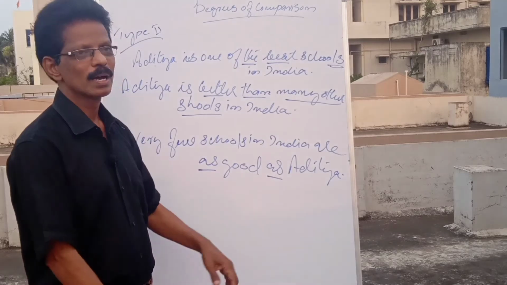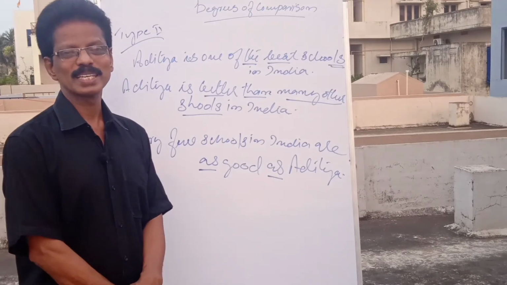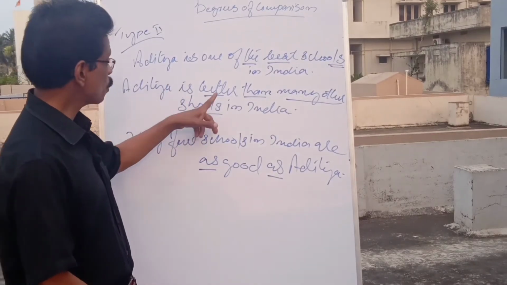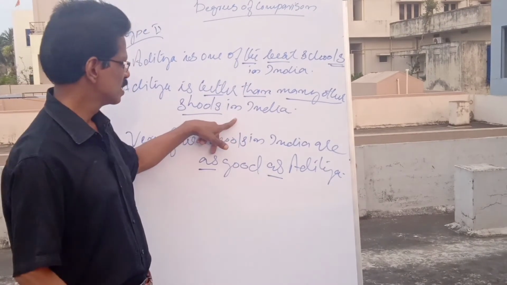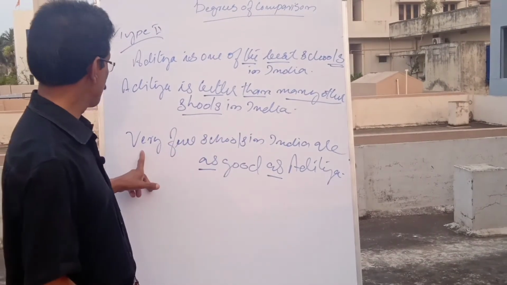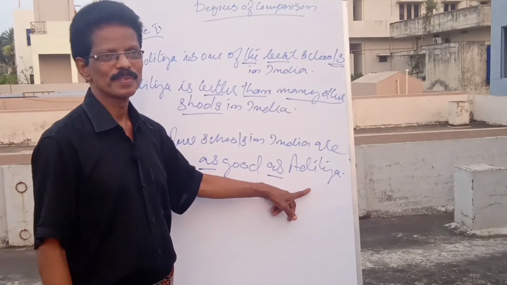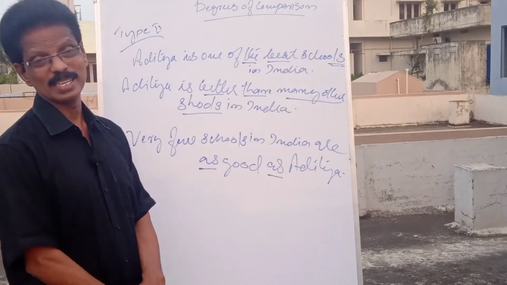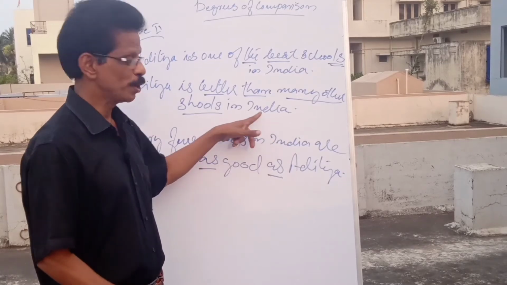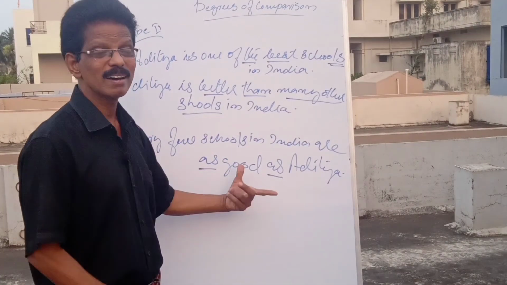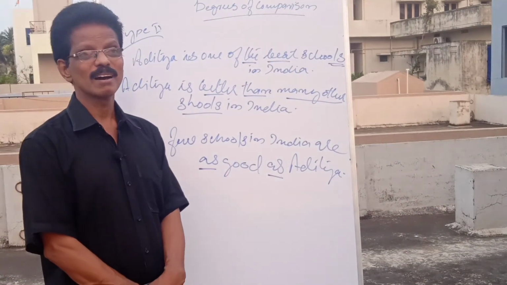Take another example. Chennai is one of the most populous cities in India. Chennai is more populous than many other or most other cities in India. Very few cities in India are as populous as Chennai. Mumbai is one of the largest cities in India. Mumbai is larger than many other cities in India. Very few cities in India are as large as Mumbai.